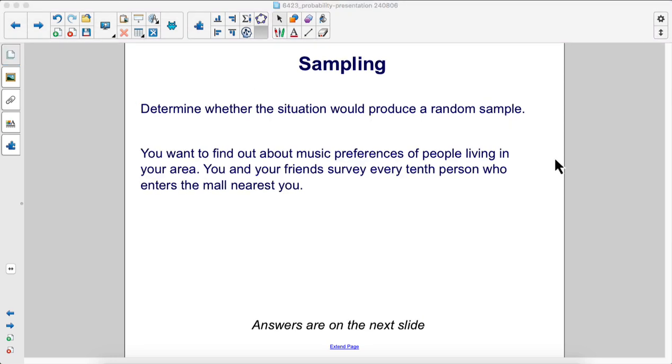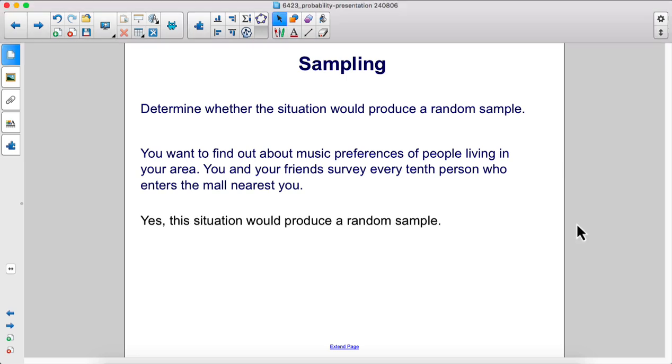Determine whether the situation would produce a random sample. You want to find out about music preferences of people living in your area. You and your friends survey every 10th person who enters the mall nearest you. Yes, this situation would produce a random sample.